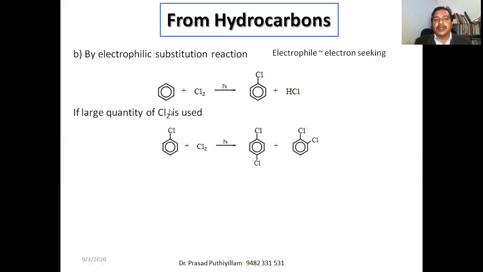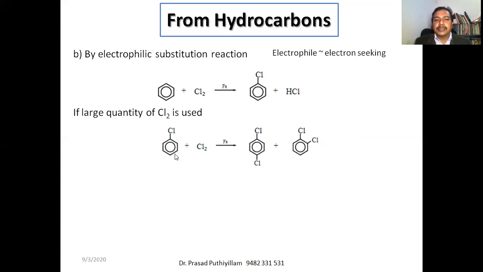If excess chlorine is used in the same example, then even the chlorobenzene formed further reacts with chlorine in presence of the Lewis acid to get para-dichlorobenzene, or 1,4-dichlorobenzene, and ortho-dichlorobenzene, that is 1,2-dichlorobenzene.